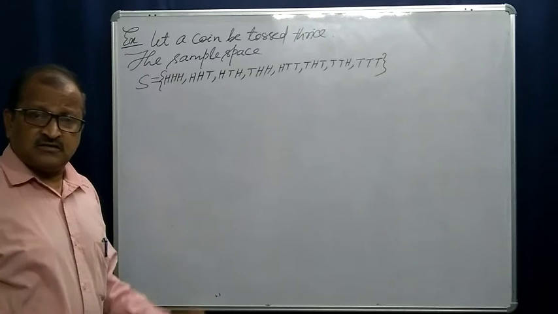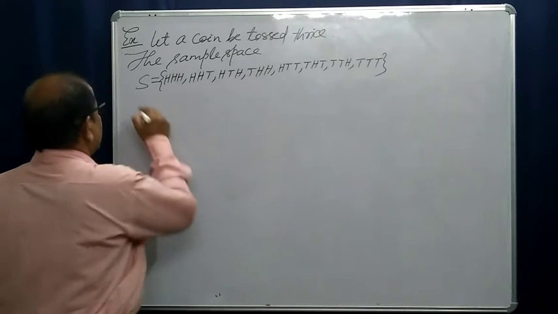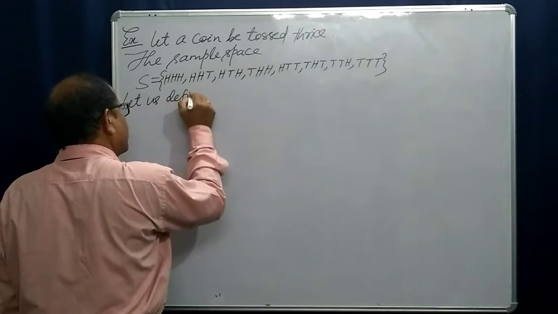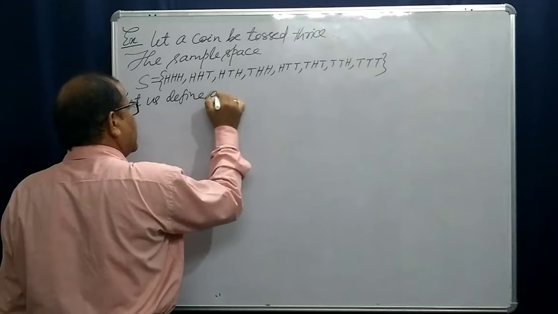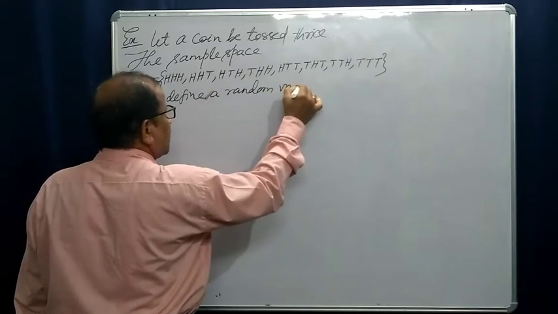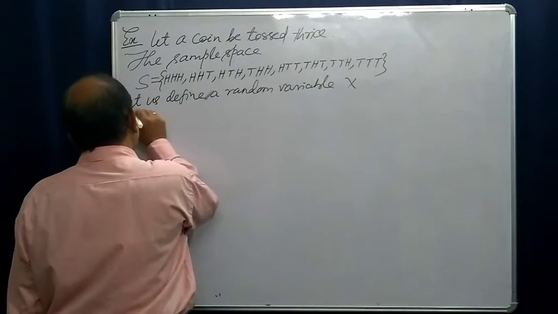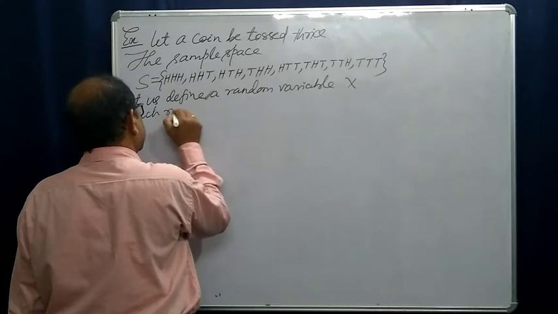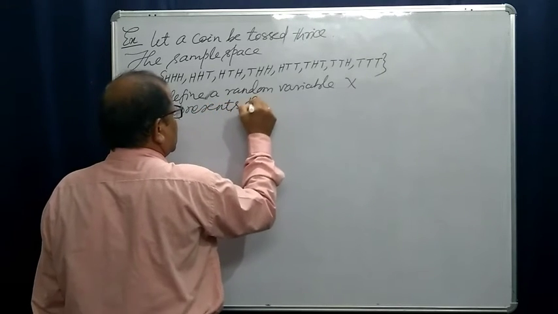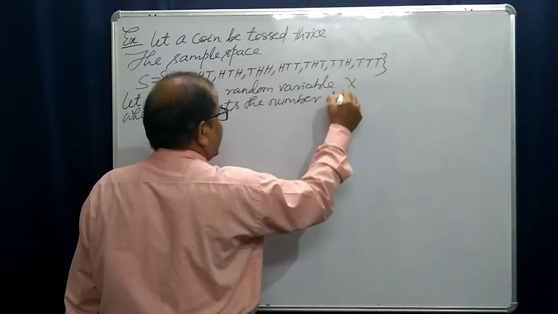Let us consider the random variable. Let us define a random variable X which represents the number of heads.